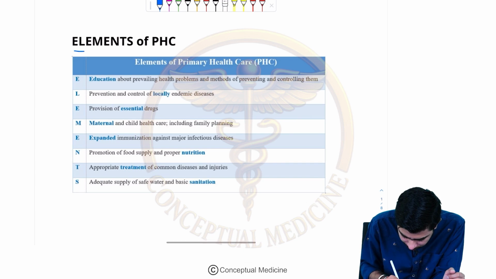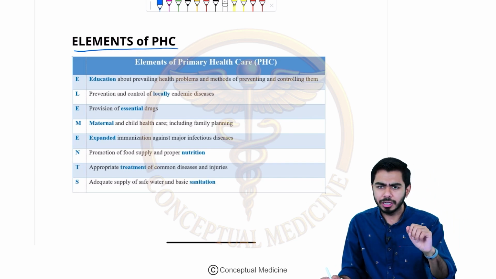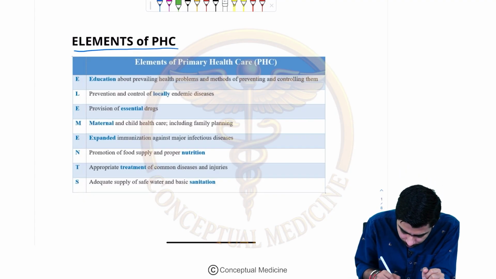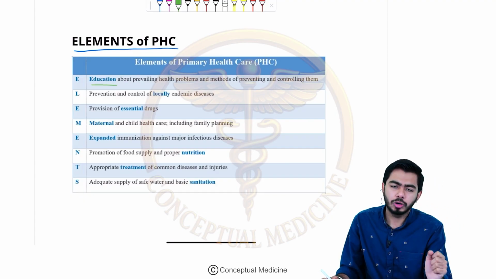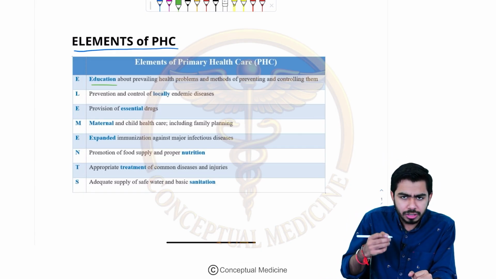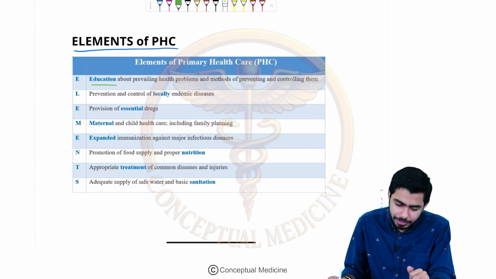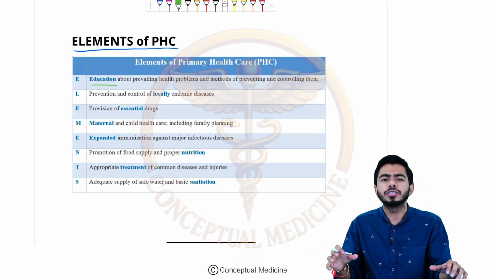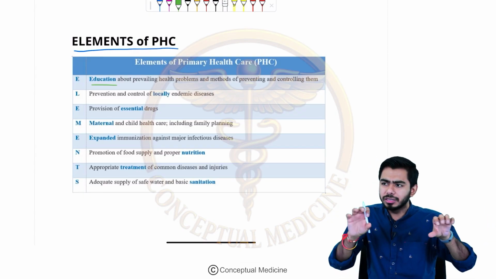You can remember them with the help of the word ELEMENTS itself. With the E, there is education. Education about what? Education about the health problems to the people. This is the work of primary healthcare. It is working at a very basic level, and it tries to differentiate the more serious patient from the more basic patient.